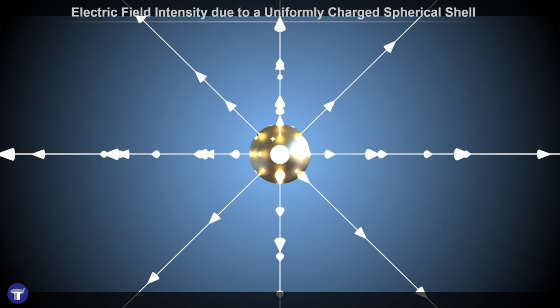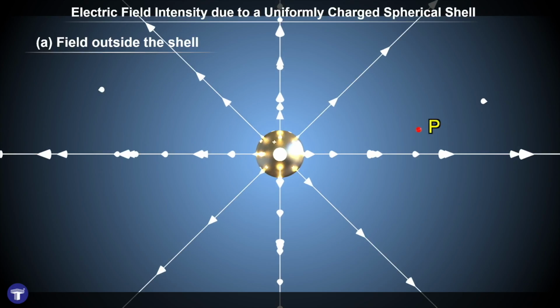Let us now take a look at the last example as an application of Gauss's law. We are trying to find the field due to a uniformly charged thin spherical shell. We will take a look at two cases. The first one is when we are trying to find the field outside the shell.